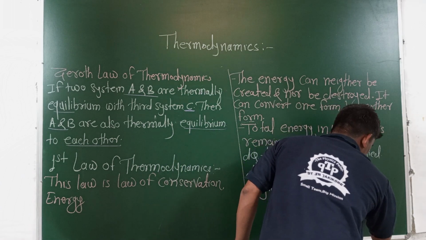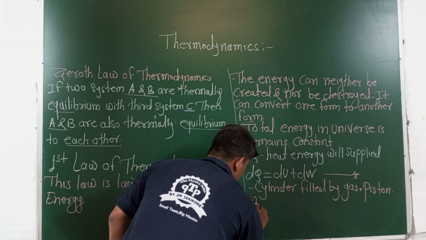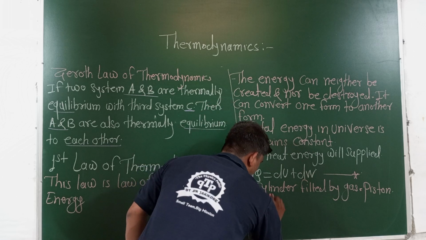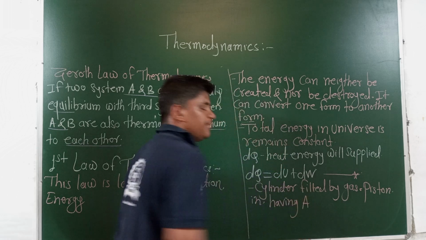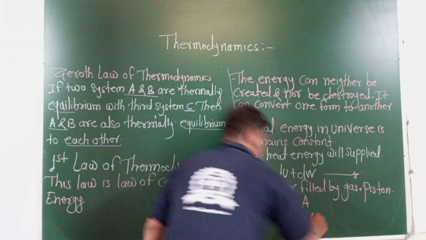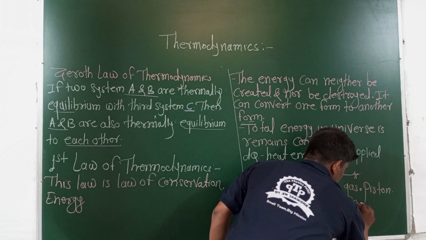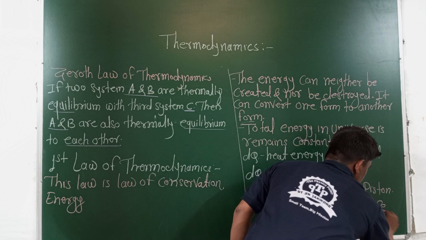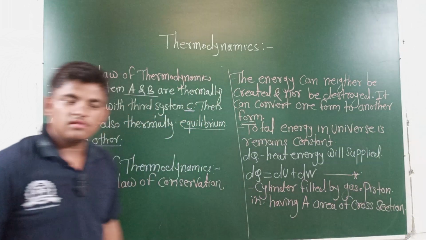The cylinder has a cross section area, let A be the area of cross section.